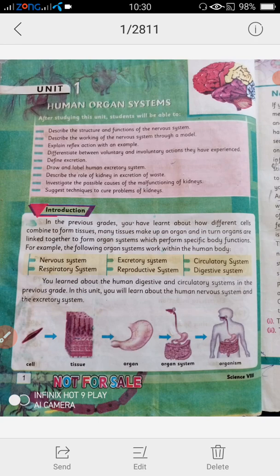As the name indicates, it is involved in circulation. The question is, what type of circulation is involved in the circulatory system? The circulatory system involves the circulation of the blood.